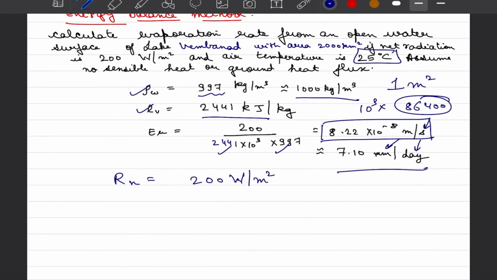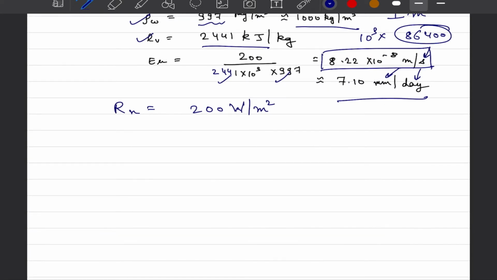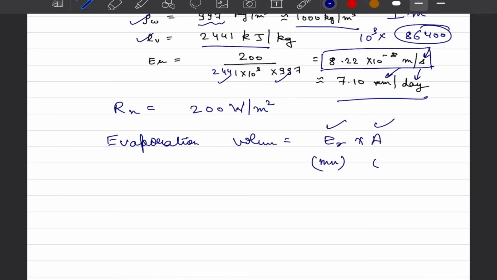Now, what is interesting here is that although it looks like a quantity in millimeter, when we multiply it with such a huge area of lake, this comes out to be a tremendously large quantity. Losses because of evaporation in volume can definitely be calculated as ER multiplied by surface area when both of these are expressed in some standard units.